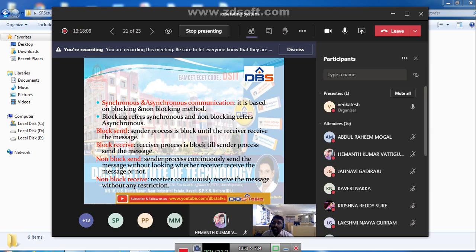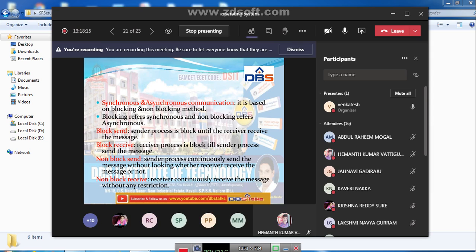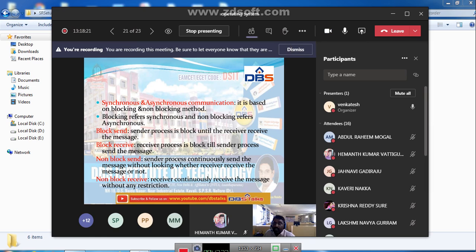Next one is non-block receive, where the receiver continuously receives the messages without any restrictions from the sender. So these are the synchronous and asynchronous communications. It is purely based on blocking and non-blocking. Blocking is synchronous, non-blocking is asynchronous. In blocking, we have block send and block receive. In non-blocking, we have non-block send and non-block receive.